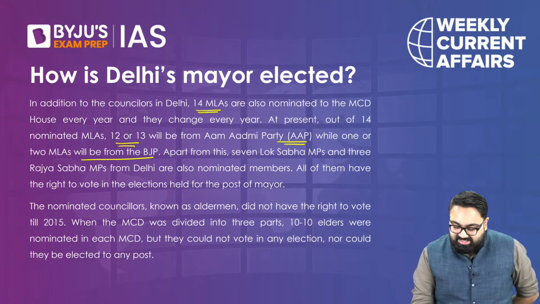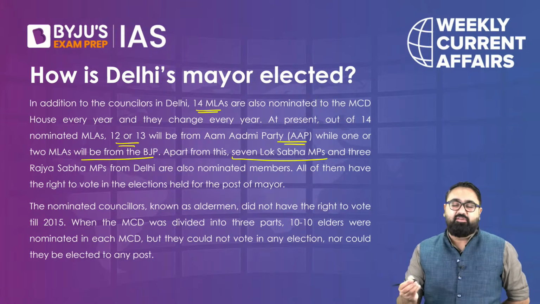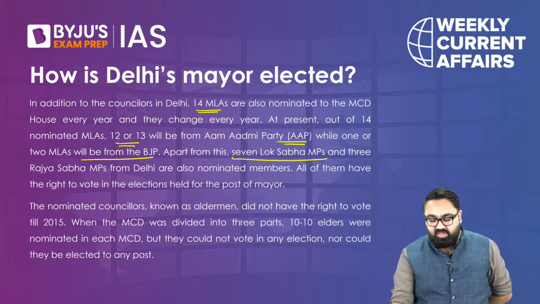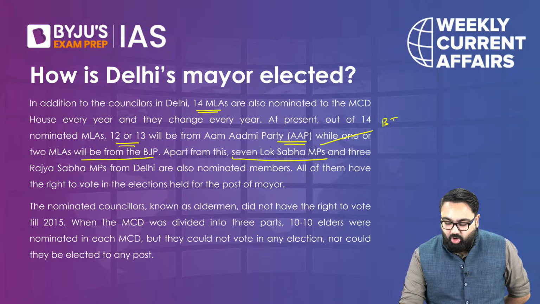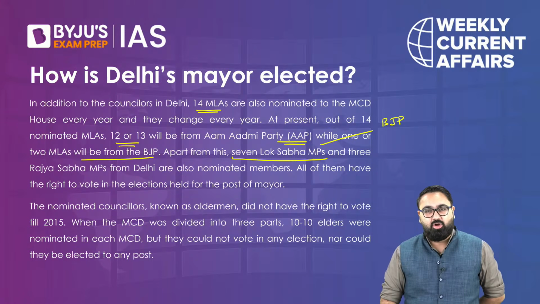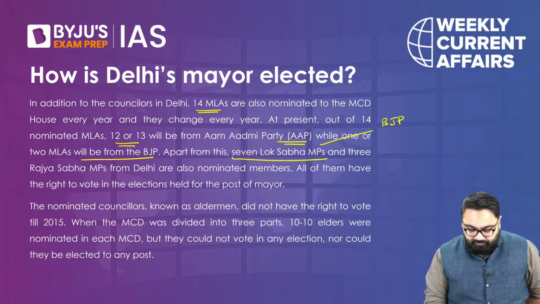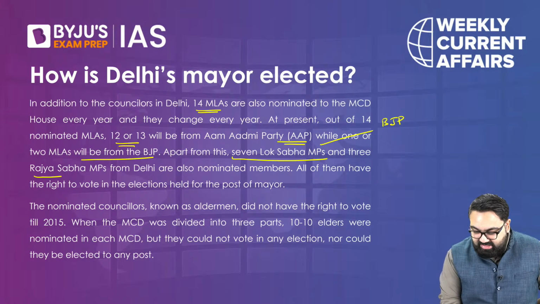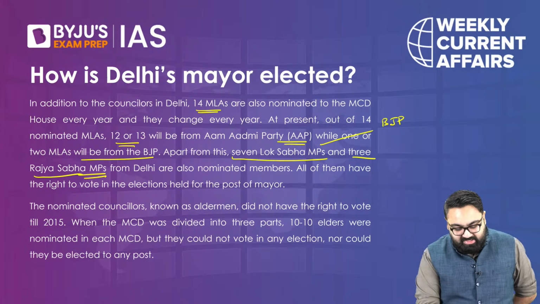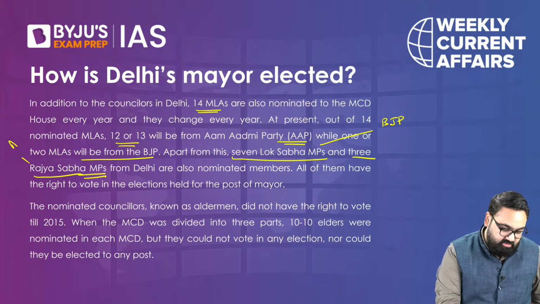Then Delhi has 7 Lok Sabha MPs, all of them from BJP, and they will also be nominated members in the municipal corporation. Similarly, there are 3 Rajya Sabha MPs who will be nominated, and these are from the Aam Aadmi Party.